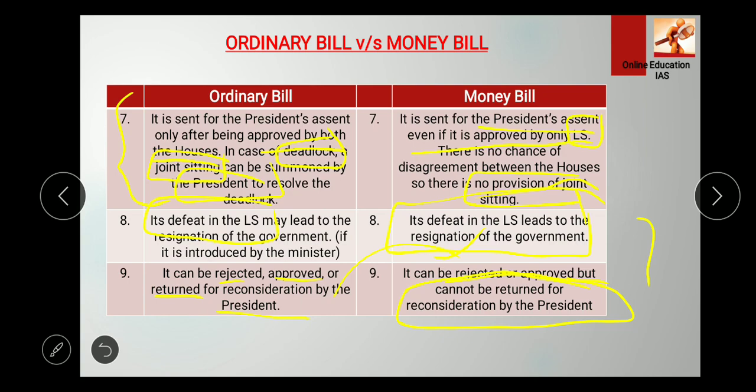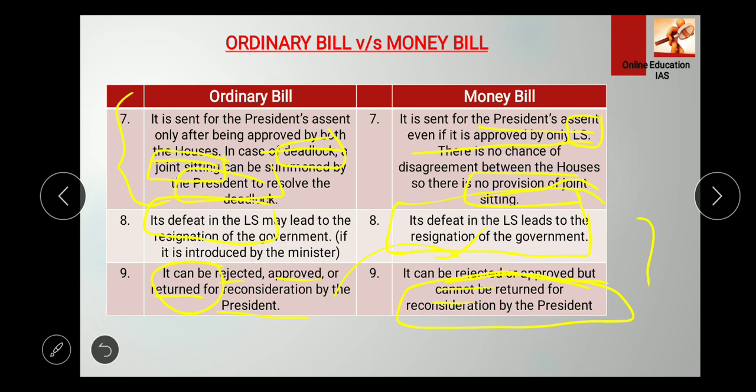Because money bill can be rejected and it can be approved, but it cannot be returned. This is something that makes the difference. Both the ordinary bill and money bill can be rejected or approved, but the ordinary bill can be returned also, while the money bill cannot be returned.